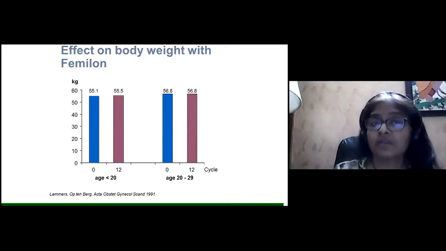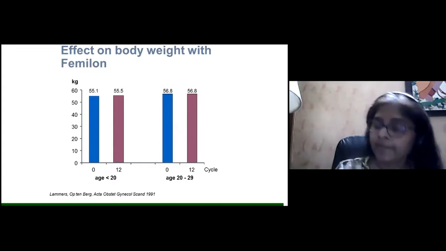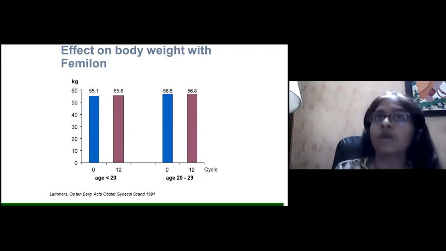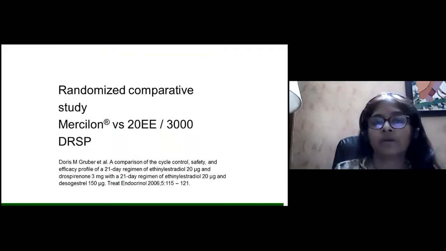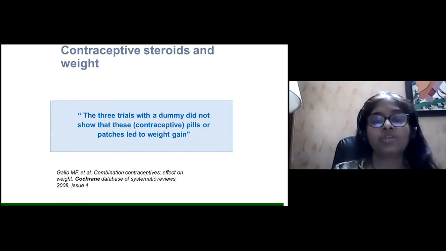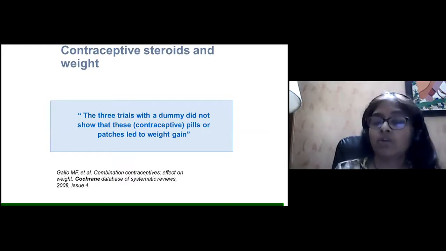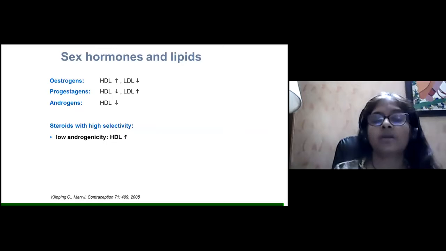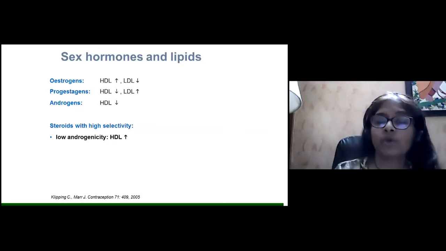So they saw the effect on body weight is not much. There could be minimal or slight weight gain, but it can be reversed with day-to-day activities, or if she just does a little bit of exercise. Now, in a randomized controlled study combining 20 milligrams of ethinyl estradiol, they saw that there was no change in body weight. Three trials with a dummy did not show that these contraceptive pills or patches led to any weight gain. Now, what happens to the lipids, the sex hormones and the lipids?